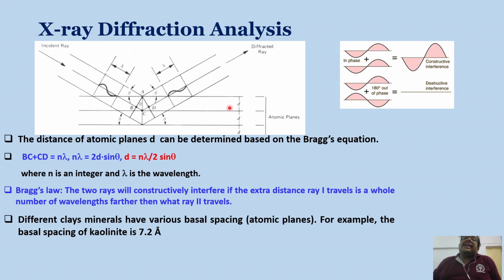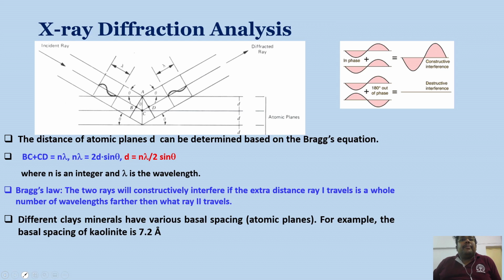So how can we calculate the d-axis spacing? You can see here there are some parallel incident X-rays.